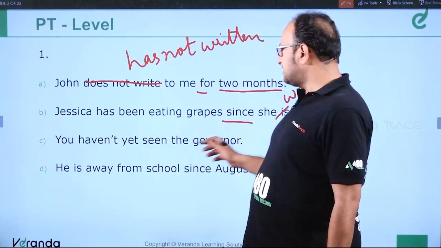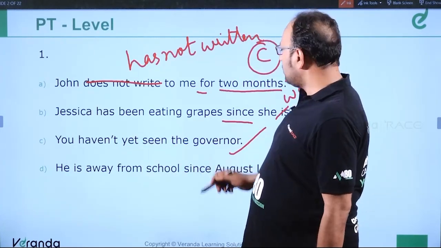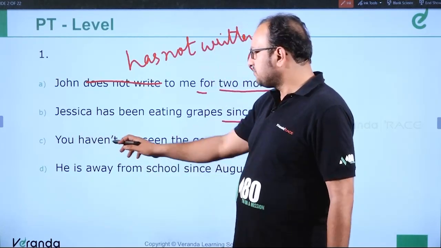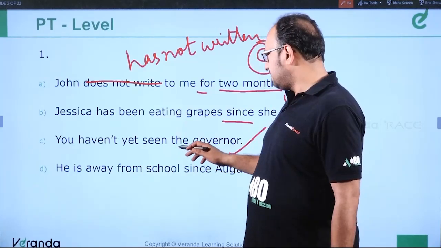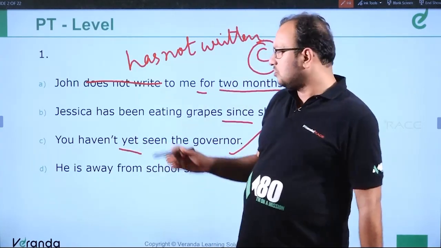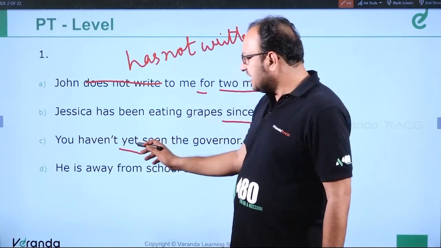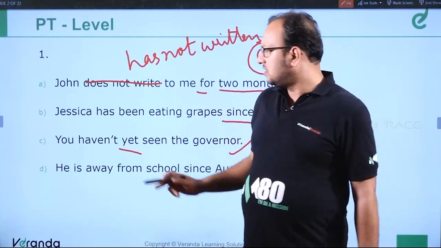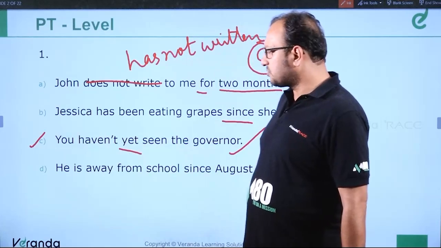Next, you haven't yet seen the governor. This is the answer. So answer is C, because this is correct. You see the sentence is negative, have not, and here we have used yet. So with yet we use the present perfect tense. So you haven't yet seen the governor is the correct answer. With yet, present perfect is used. So this is the correct answer. Let's see the D option.